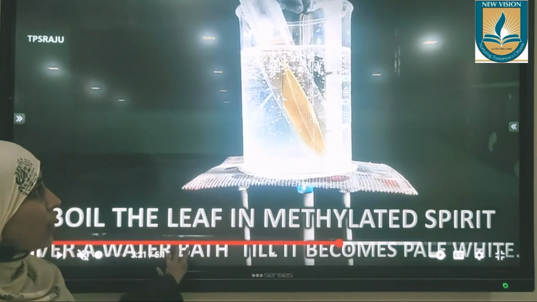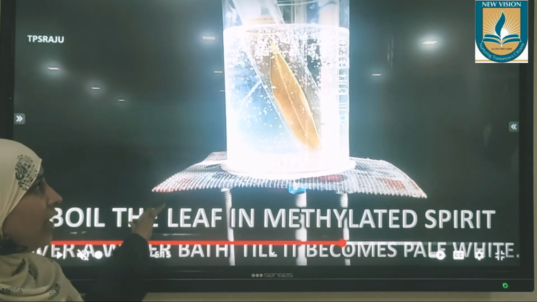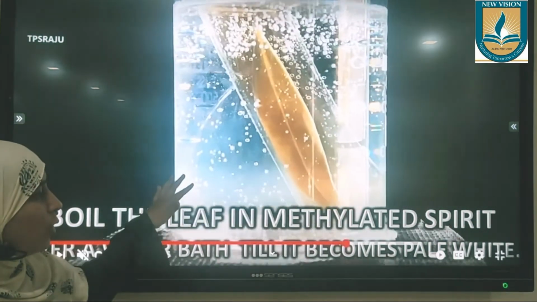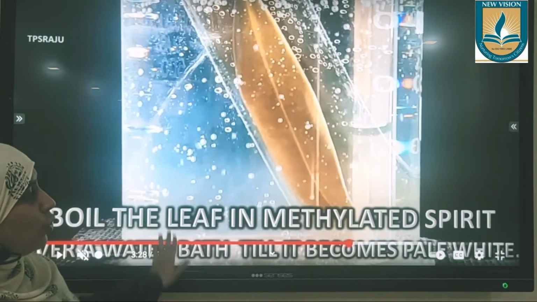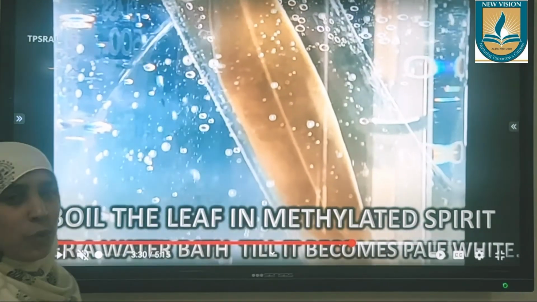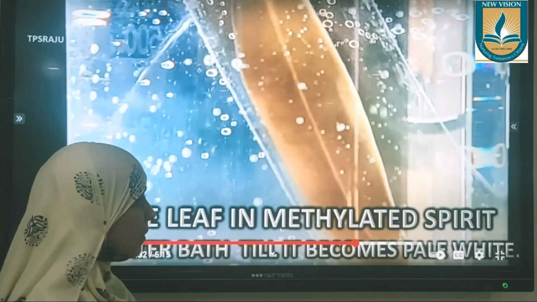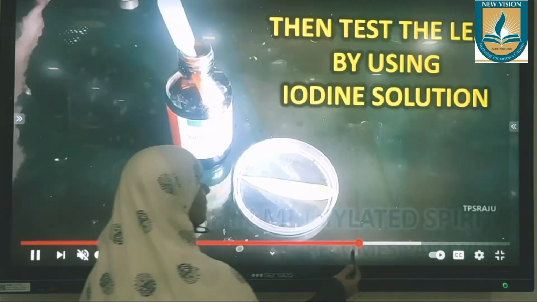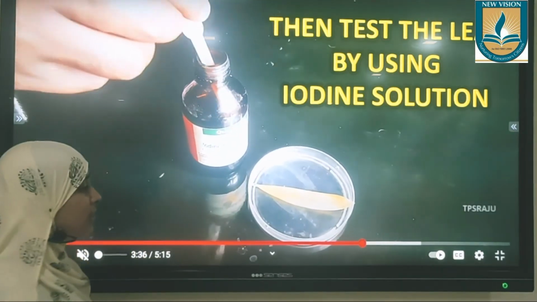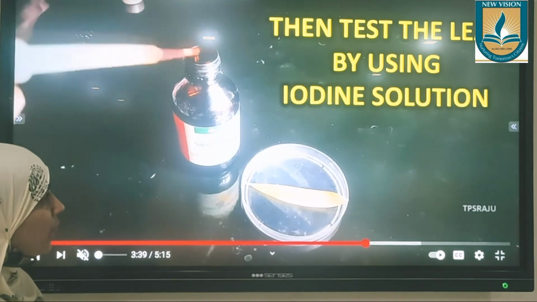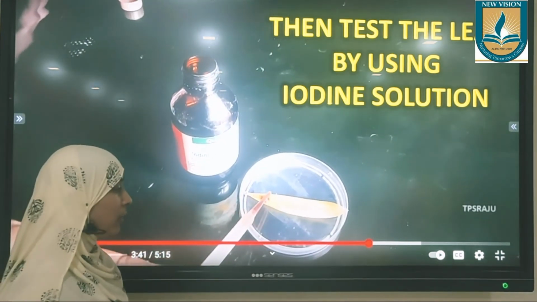So the entire process, taking the methylated spirit in a test tube, boiling it in a water bath, removing all the chlorophyll from the leaf, will be the same process as we saw in the starch experiment. After that, the leaf becomes pale white in color, and once the leaf is pale white in color, then you can go for the iodine test.